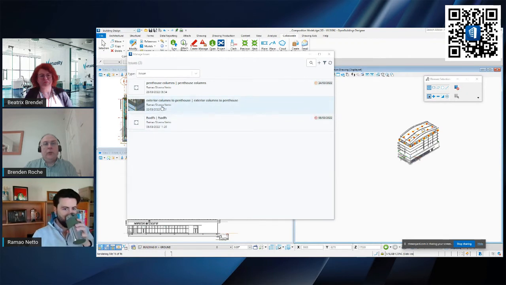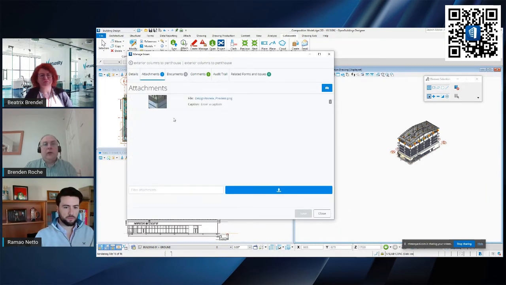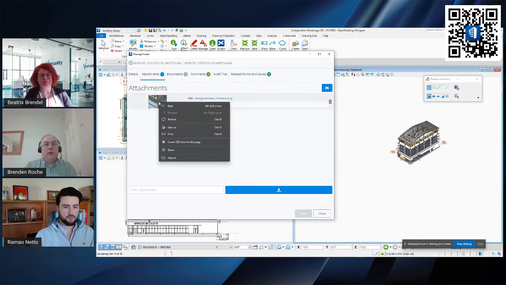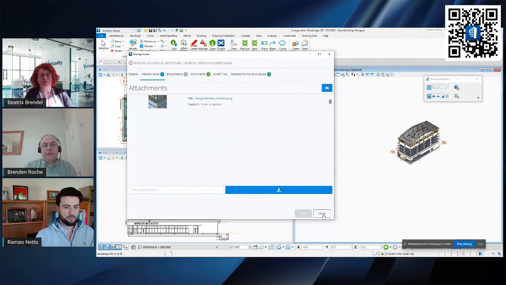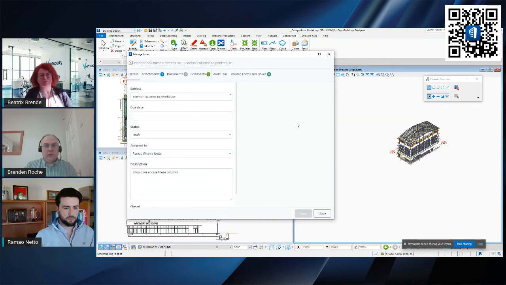And so if I open up this one, you can see, again, it's a very similar issue, but there is an attachment here, and I can see that attachment. There are no documents associated with this or comments, but I can look at that.